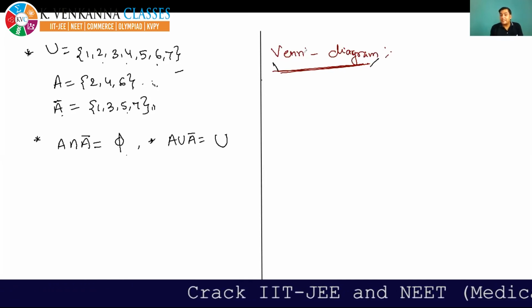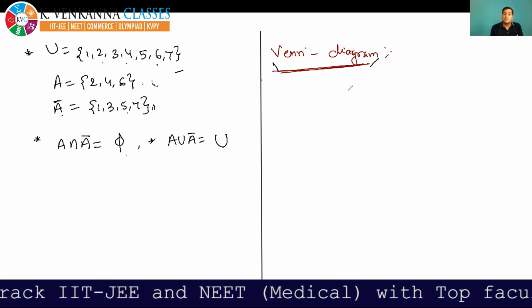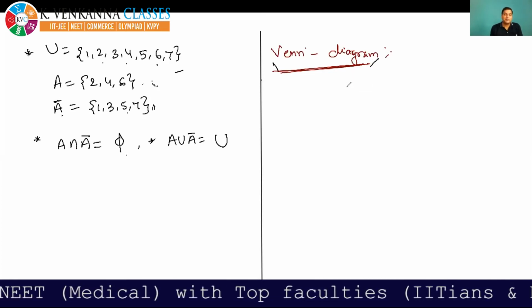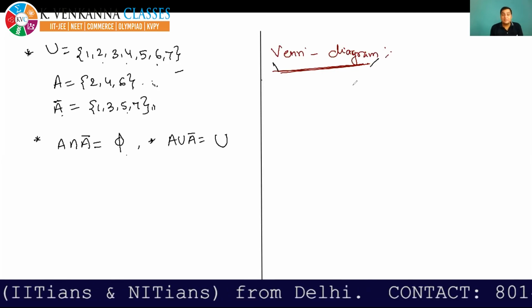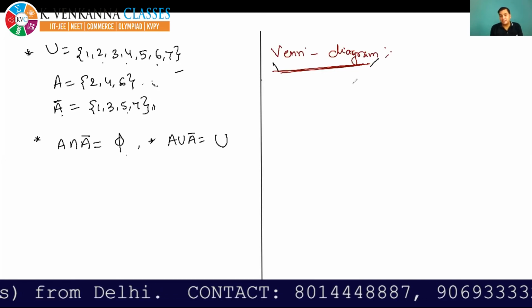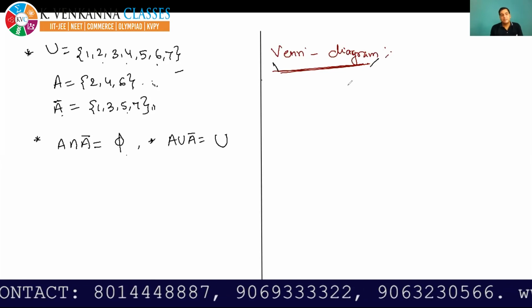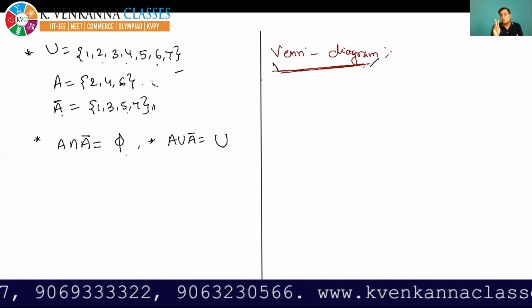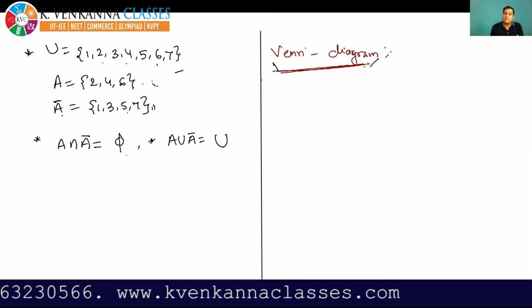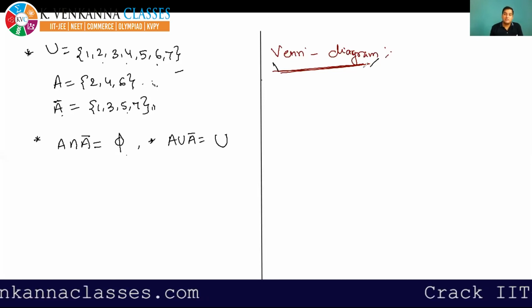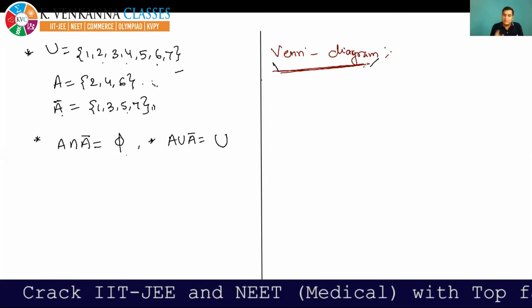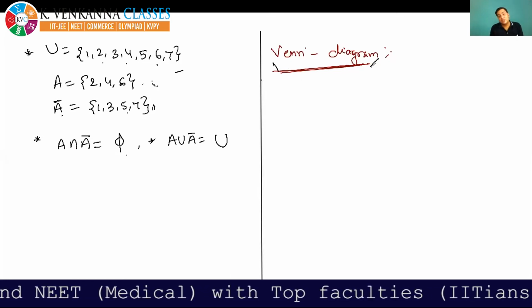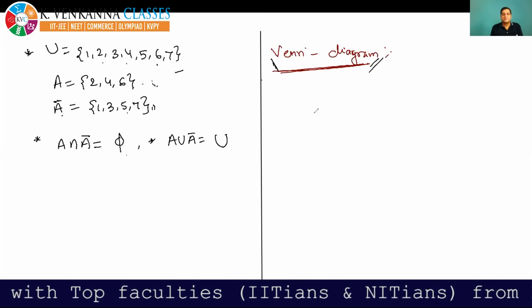Use of the Venn diagram will be mainly in class 12th when you will study probability. And one more thing, I will teach you mathematical reasoning, because do you know, 2 questions are asked from mathematical reasoning in JEE Mains. Very small topic, mathematical reasoning, but 2 questions are asked. So I will teach you mathematical reasoning. So there also Venn diagram will be used. Okay.